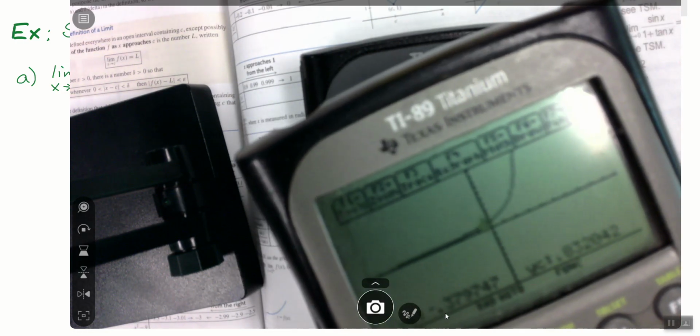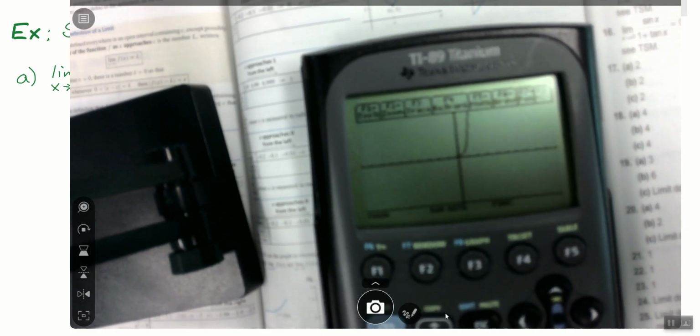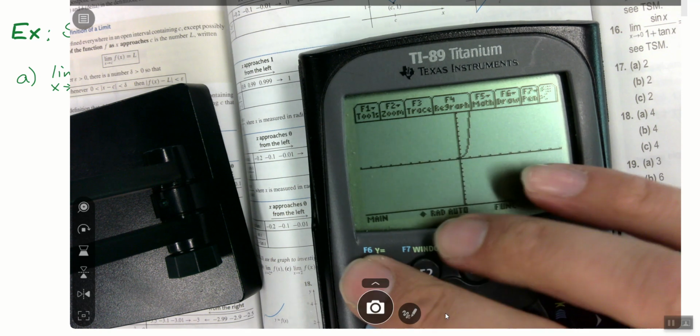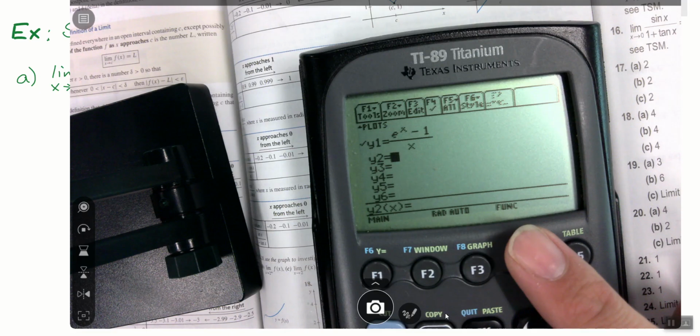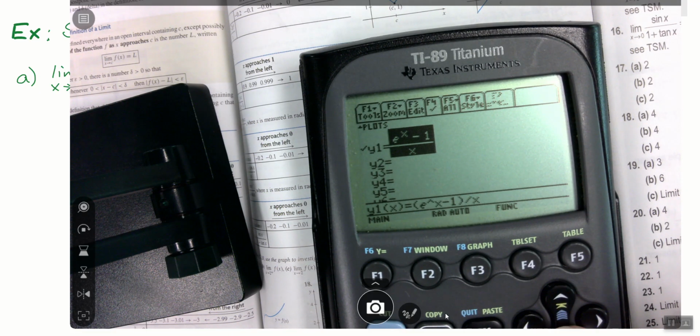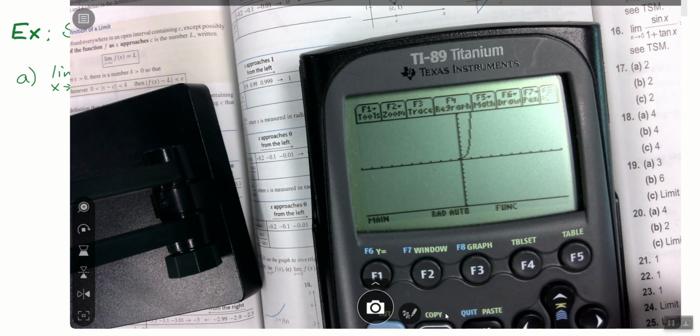I think so. Now, I'm not convinced that it's quite the same. So if I'm looking here and I want to see, oh man, okay, it looks a little different. What might be the next thing we check, do you think? I would check the y equals because this is the easiest place to get goofed up. We have e to the x minus 1 over x. That x looks funny, but I'm pretty sure that's the right one. So that's okay there, right? That's a function we have typed in. Okay, anything else that could lead to our graph looking funny?